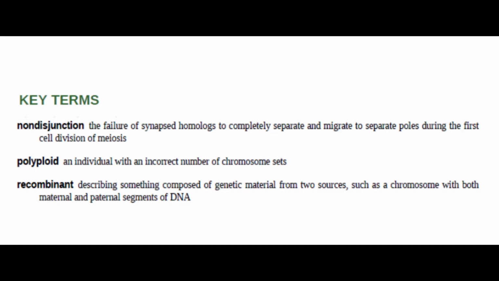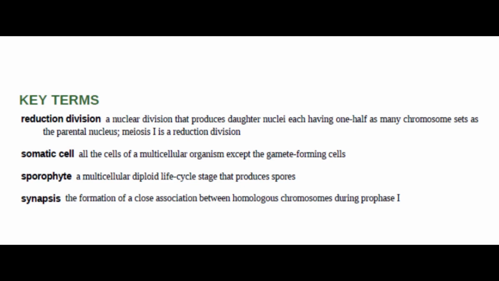Polyploid, an individual with an incorrect number of chromosome sets. Recombinant, describing something composed of genetic material from 2 sources, such as a chromosome with both maternal and paternal segments of DNA. Reduction division, a nuclear division that produces daughter nuclei each having 1/2 as many chromosome sets as the parental nucleus. Meiosis I is a reduction division.